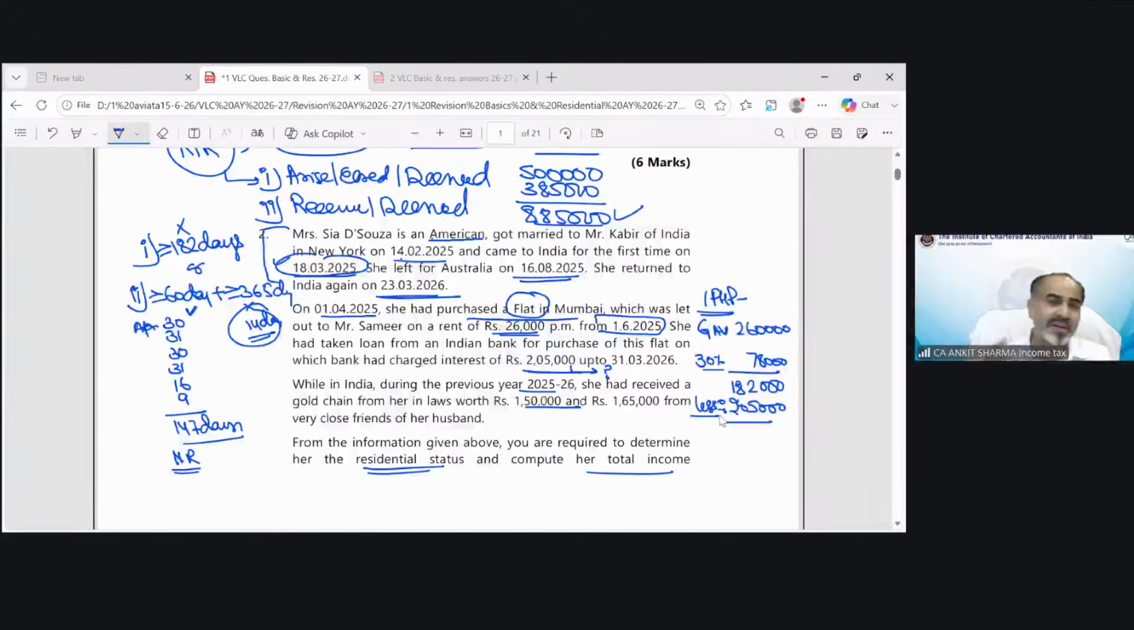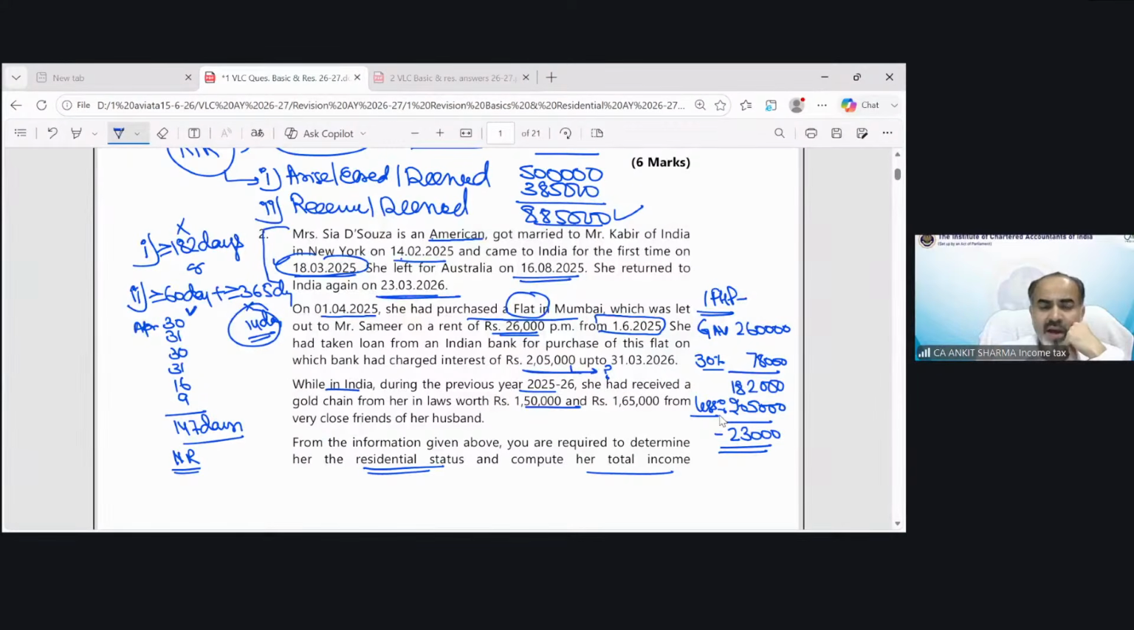So if your property is let out or deemed let out, there is no interest limit. You can be allowed as much interest as you want. So full interest can be allowed in this situation and it will result in loss of 23,000. Clear? So it's not completed yet. This is income from house property. So technically there is a loss of 23,000.